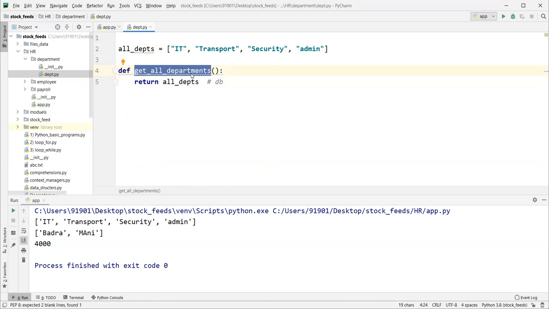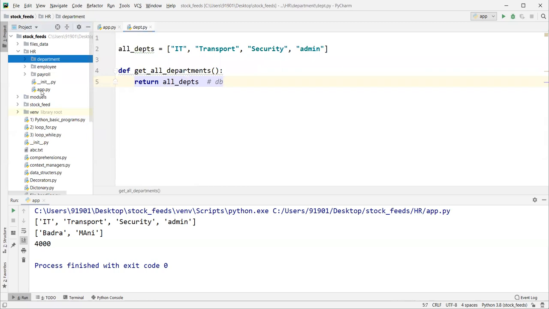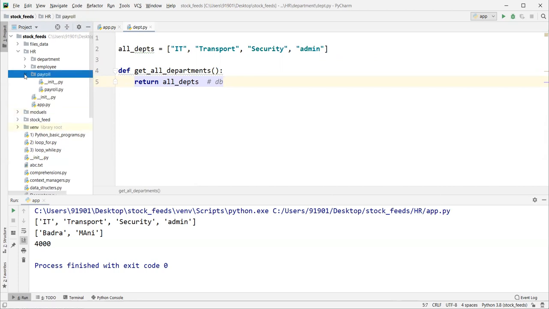Now, any department related things you can start adding here. After adding, if you want that newly added functionality in this file, you can import it into your file and use it. If the functionality is related to department, add inside this package. If it is related to employee, add here. If it is related to payroll, finance, add here. So now we have a clear picture on it, right? Yes, sir. So like this, we have to follow.